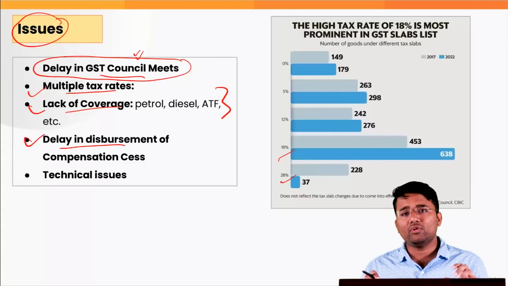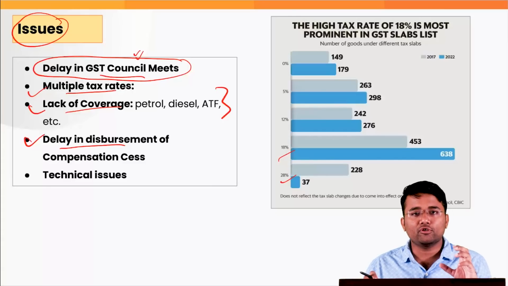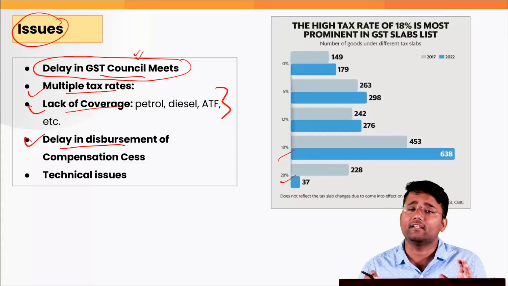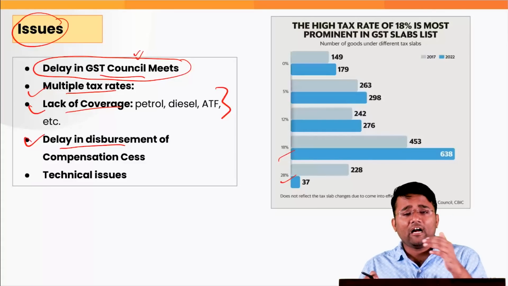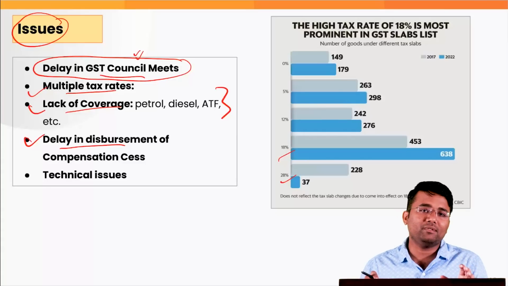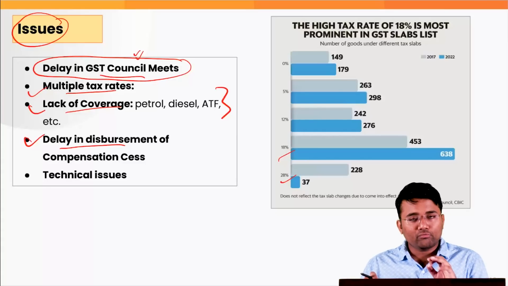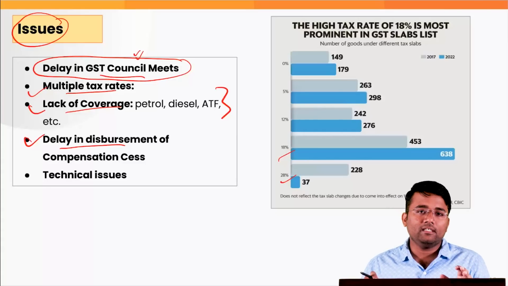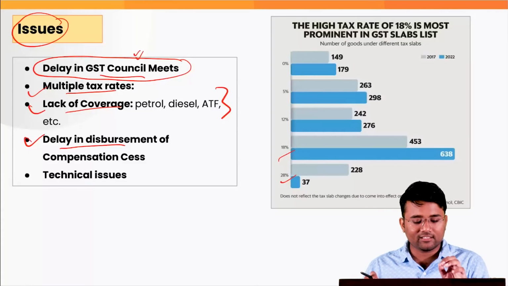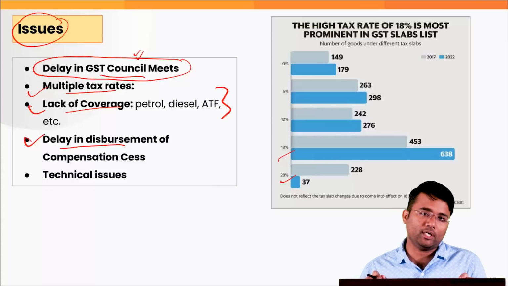However, due to the low revenue of the central government during the COVID time, the GST compensation cess took a hit. However, later after COVID was over, the central government provided the compensation cess, but it is going to lapse in the year 2026. So there is still doubt whether it would be continued after 2026 or not. We'll discuss what GST compensation is in a later part of our discussion.